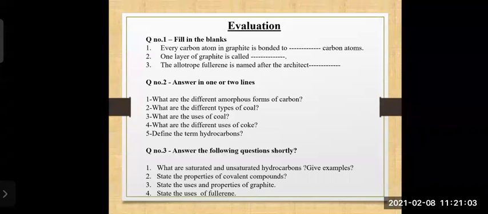Okay, question number 1 is fill in the blanks.